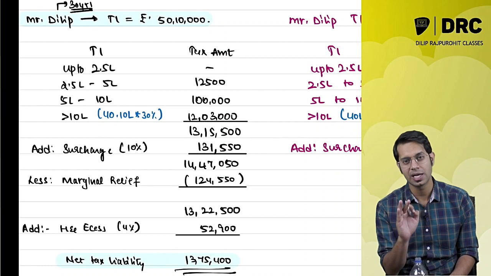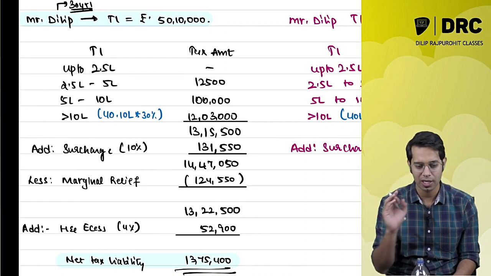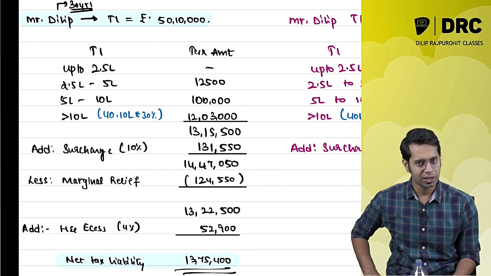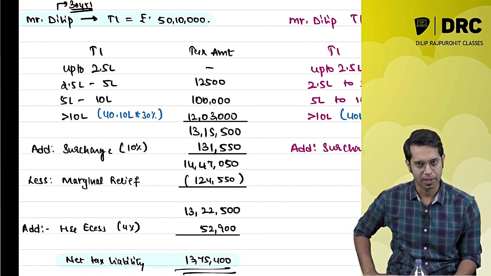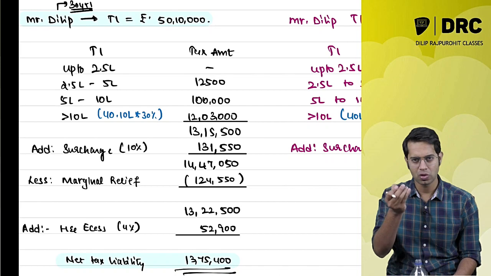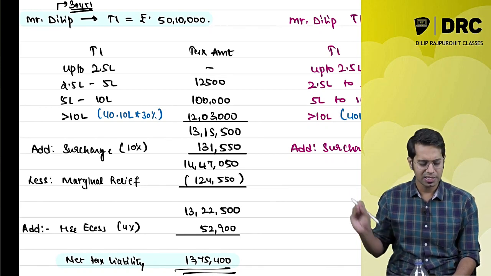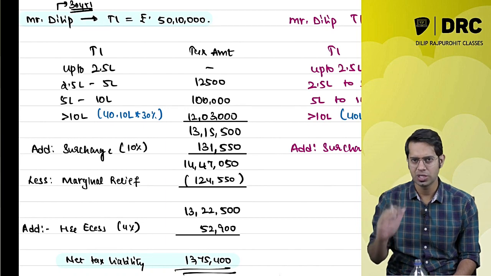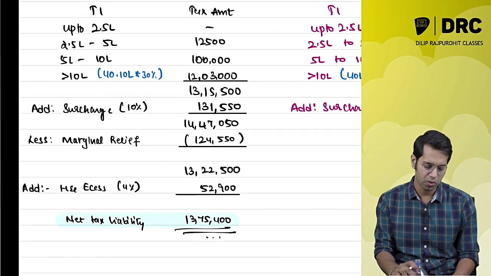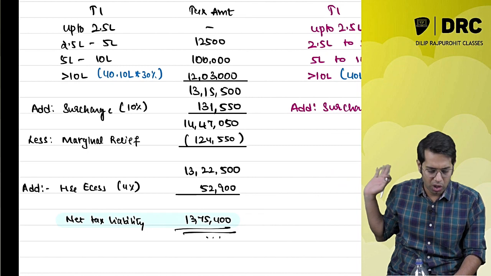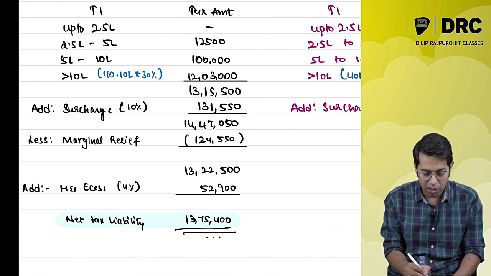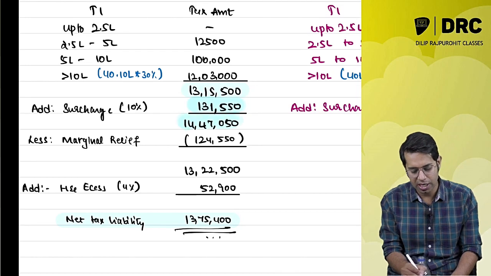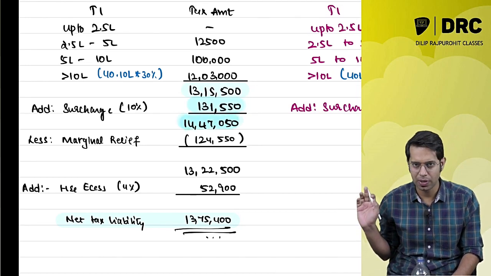Now, the question will nowhere tell. There may be chances that they give you a question only on marginal relief: Mr. Dilip has a total income of 50,10,000, compute the marginal relief. That is one type of question they can ask, or they will just give you that Mr. Dilip has a total income of 50,10,000 rupees, compute his tax liability. In such cases, what are you required to do? You are required to do the computation of tax amount, add surcharge to it, and then whatever amount is coming, stop over there.